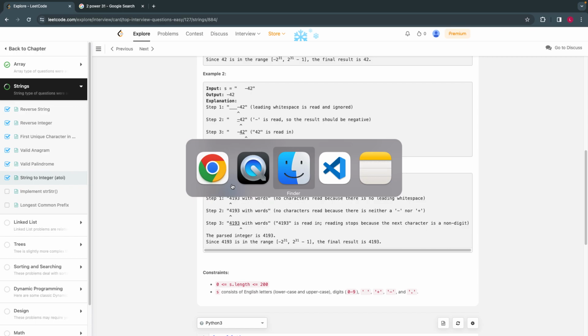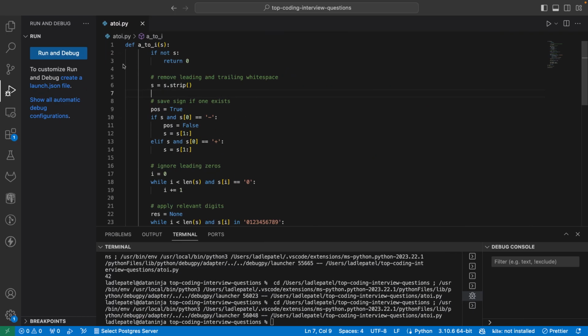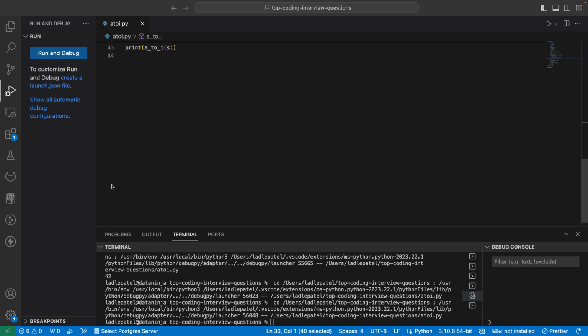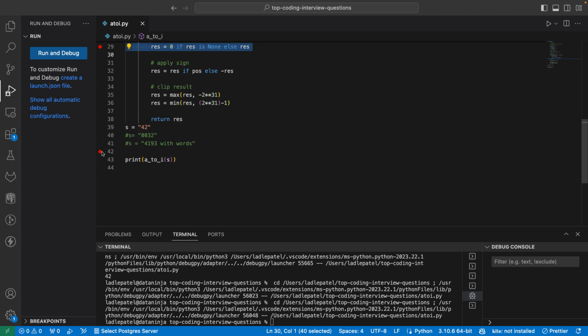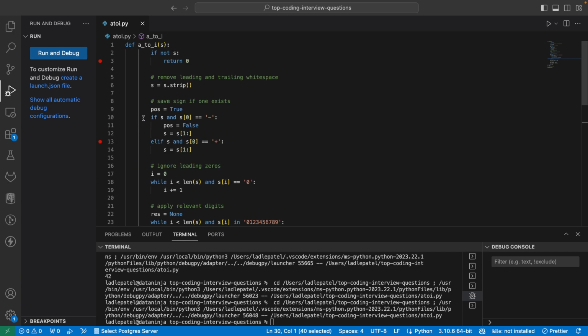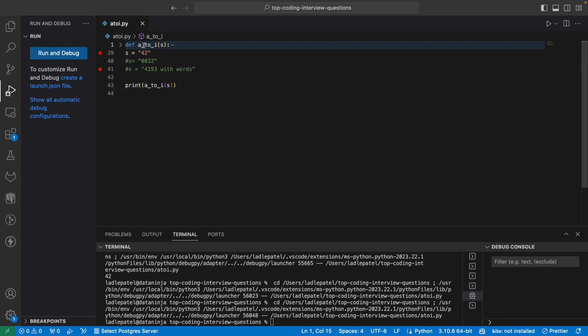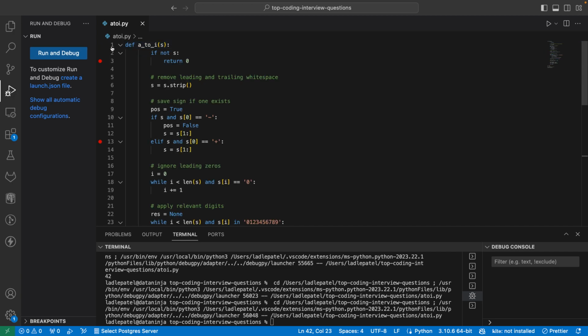I already have a code. I'll simply put a breakpoint and then explain what exactly this code is all about. The program starts from here. This is the function, though, but it will not be called. It will not be executed unless we explicitly call the function. So the program starts from here and then goes inside this.